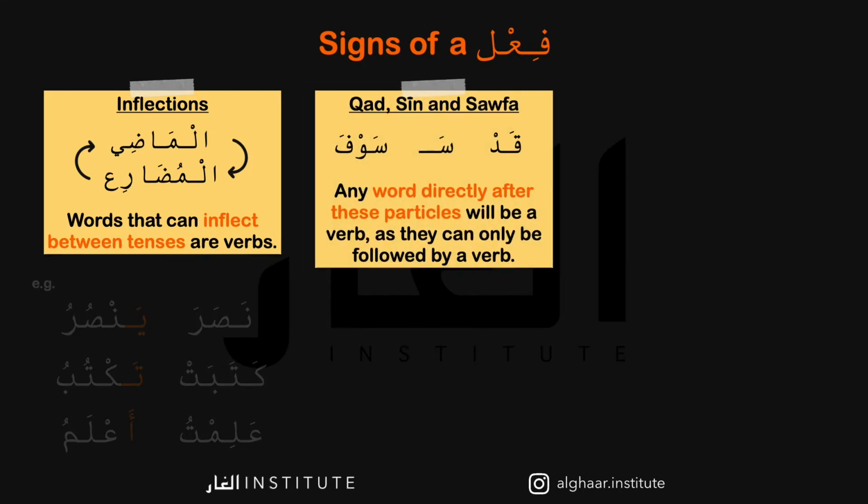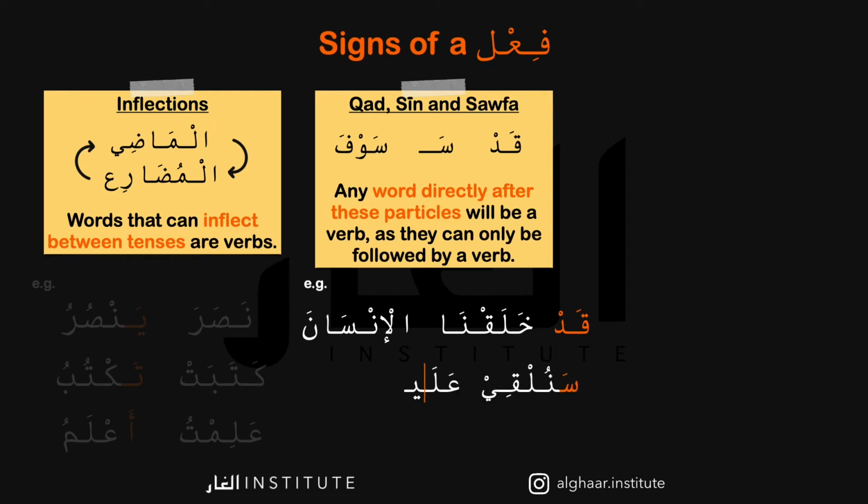The next sign are the particles qad, sin, and sofa. Any word directly after these particles will be a verb, as they can only be followed by a verb. So for example, قد خلقنا الإنسان. قد means certainly. So قد, certainly. خلقنا, we created. الإنسان, man. Certainly we created man. سنلقي عليك قولا. Sa means soon. نلقي means we will send. عليك, upon you. قولا, a message. سنلقي عليك قولا.